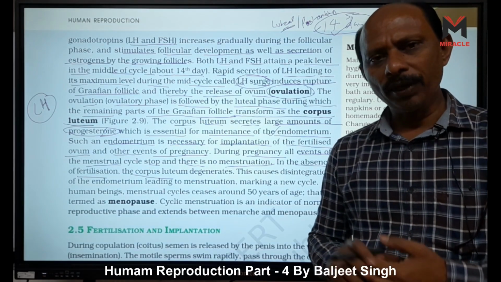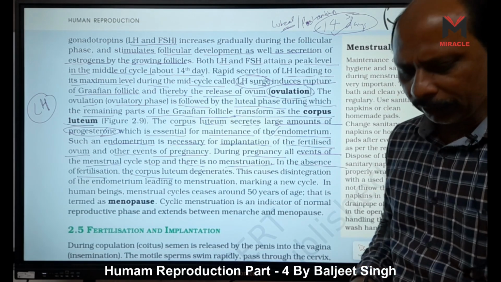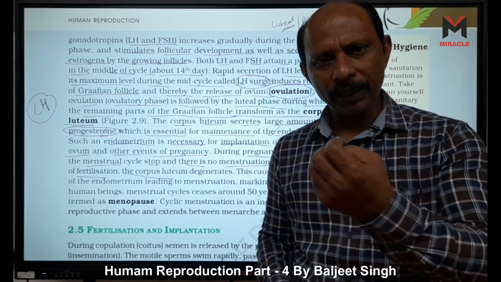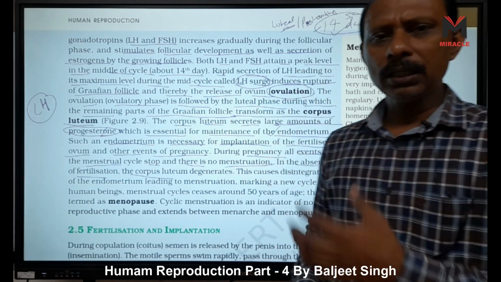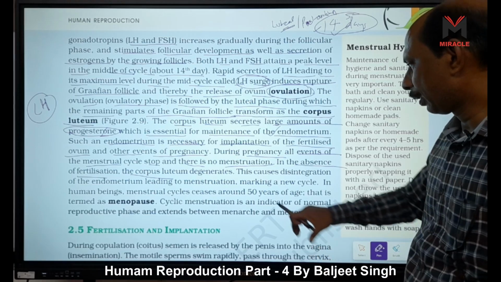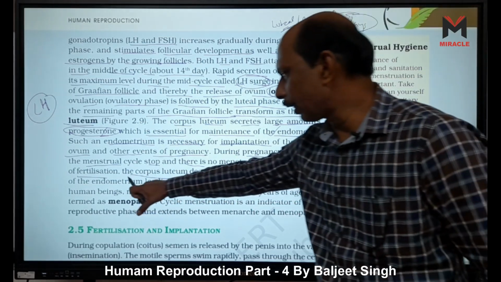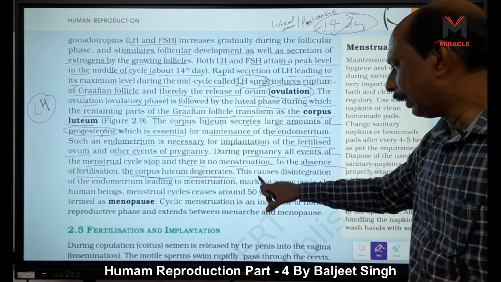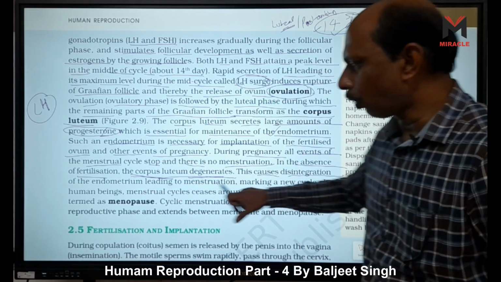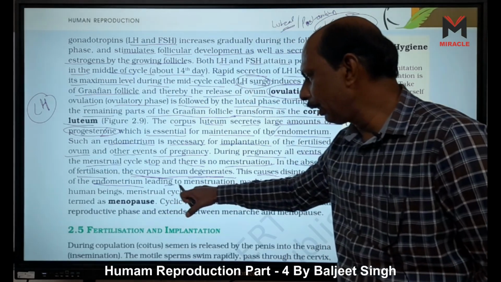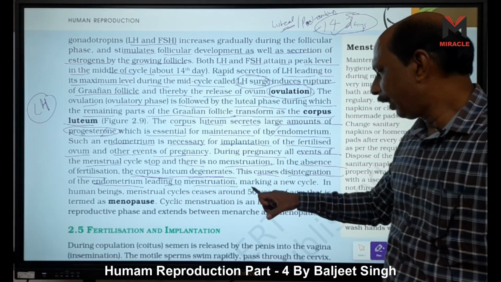Then what happens? When the progesterone level decreases, the endometrium also starts to degrade, right? In the absence of fertilization, the corpus luteum degenerates, and this causes disintegration of the endometrium, leading to menstruation, marking a new cycle.